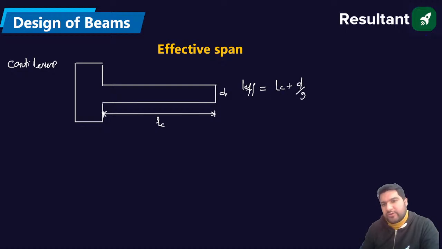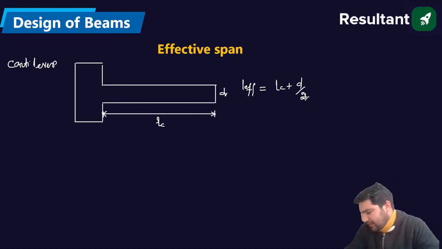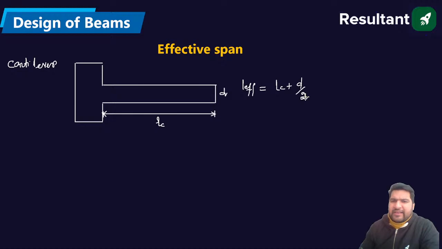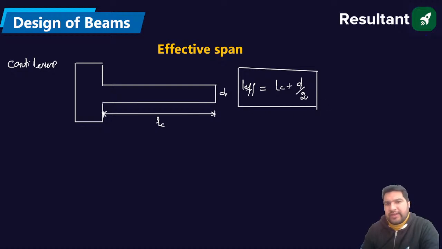Or L naught plus bw by 2, or L naught plus d, whichever is applicable. So it is simply Lc plus d by 2. This is the effective length in case of the cantilever beam. So these were the effective spans, a very important topic.